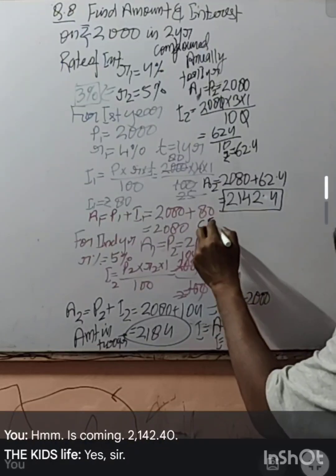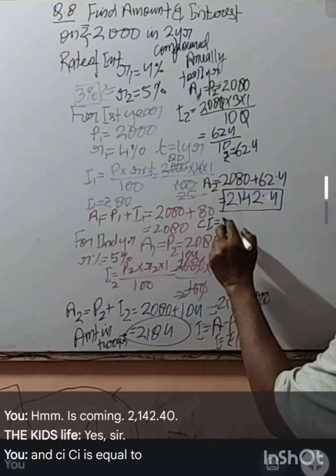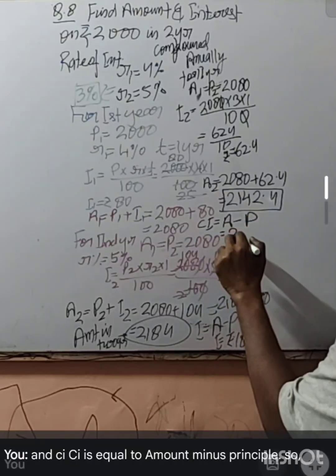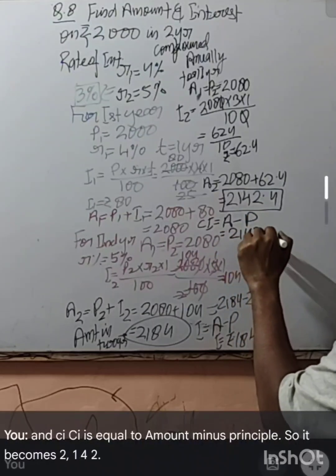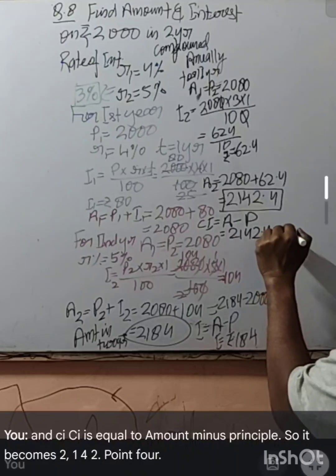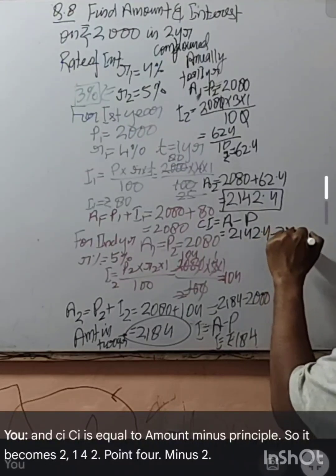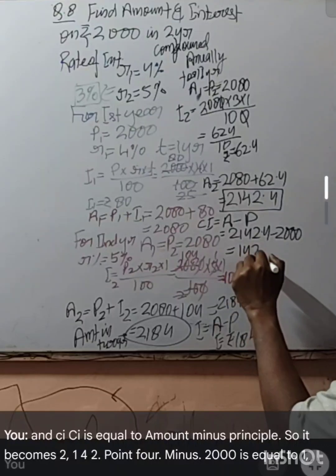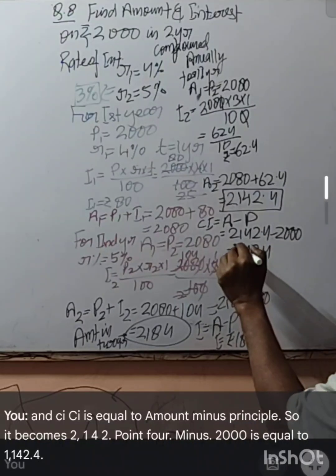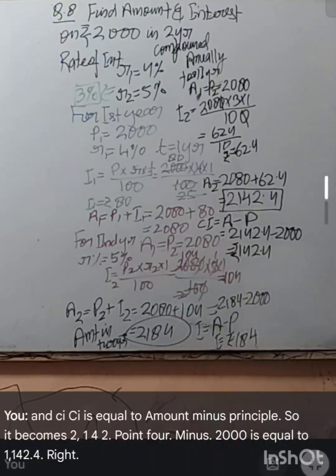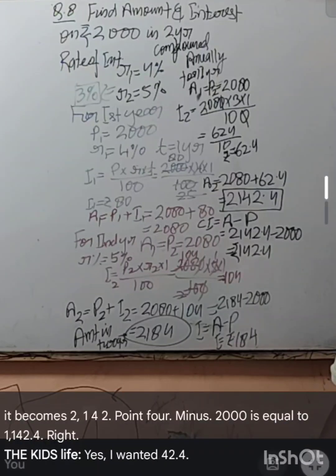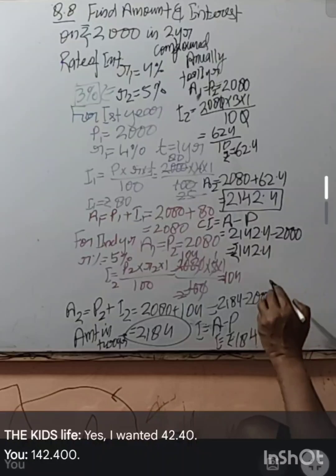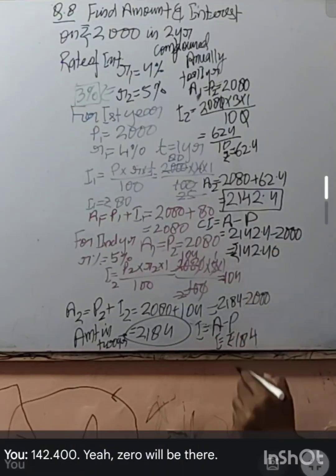And CI is equal to amount minus principal, so 2142.4 minus 2000 is 142.4, which is 142.40.